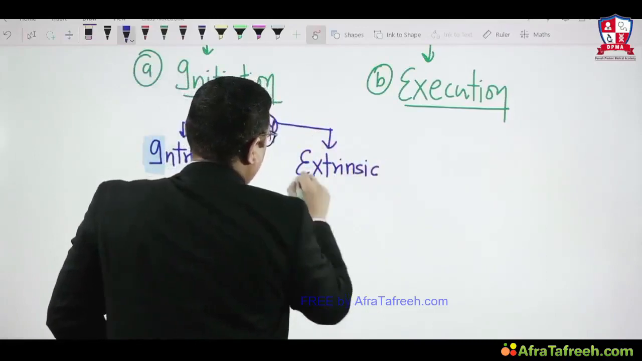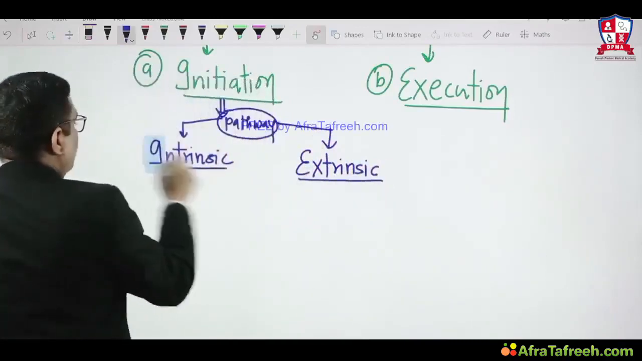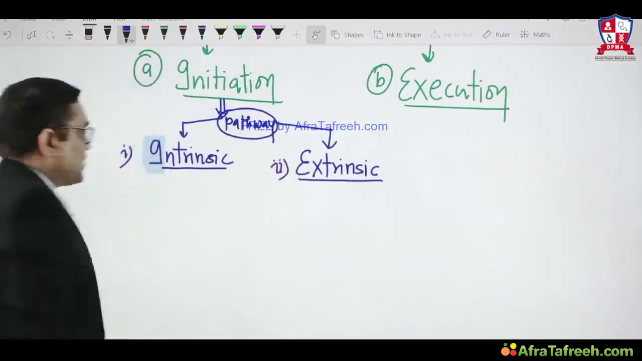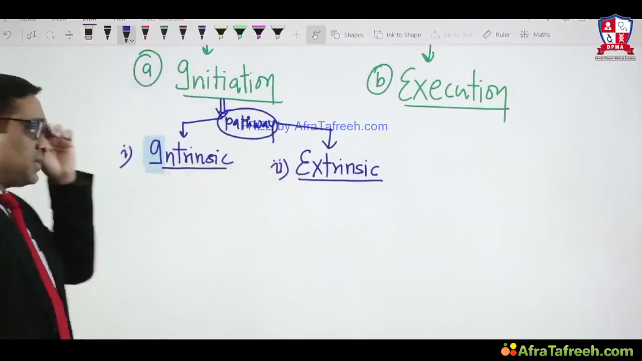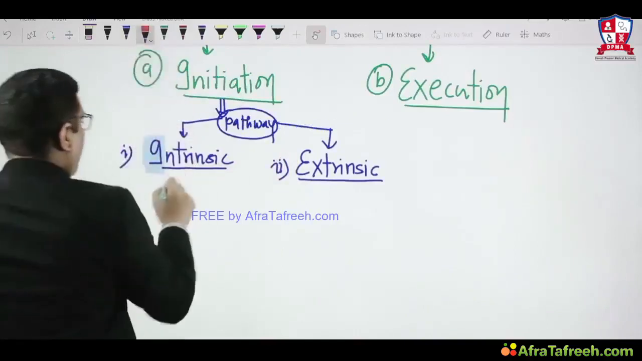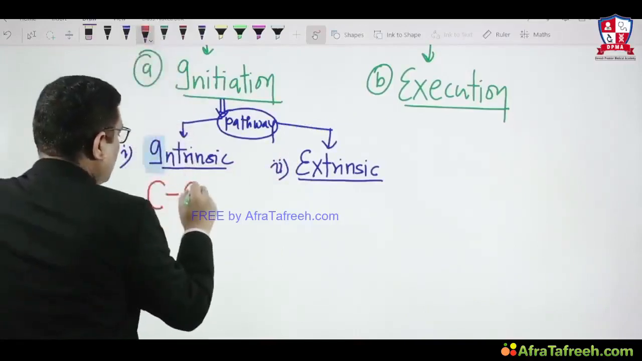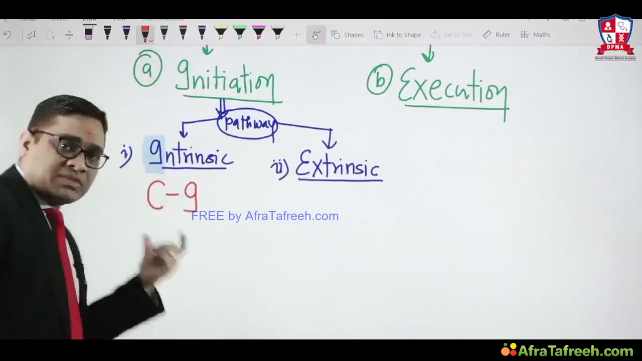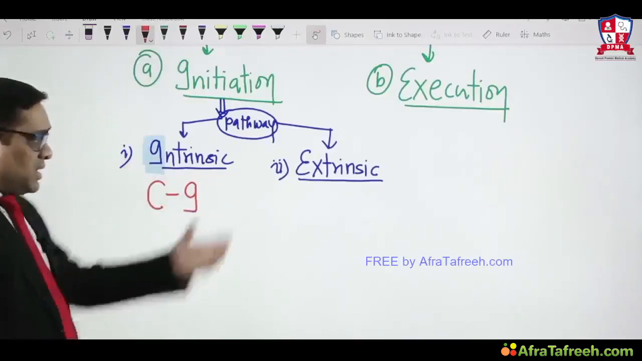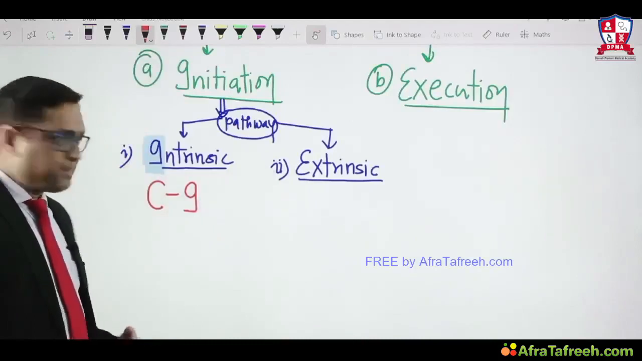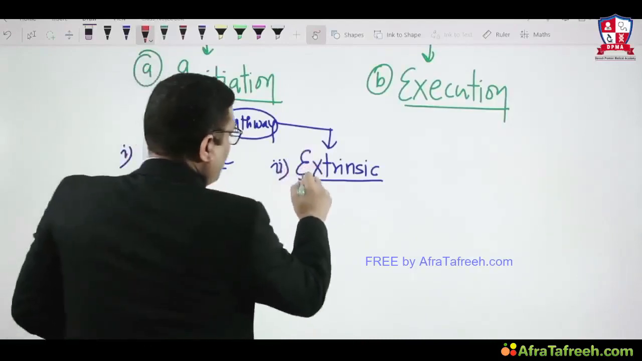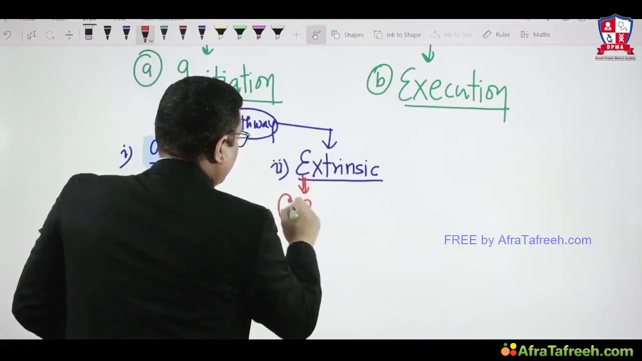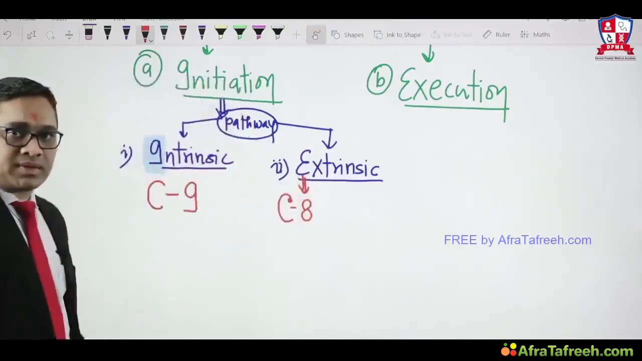Intrinsic and extrinsic. These are the two pathways which we are going to see in the initiation event. In the intrinsic pathway, caspase 9 will be activated. See this? I looks like 9. In the extrinsic pathway, E for 8, so caspase 8 will be activated in the extrinsic pathway.